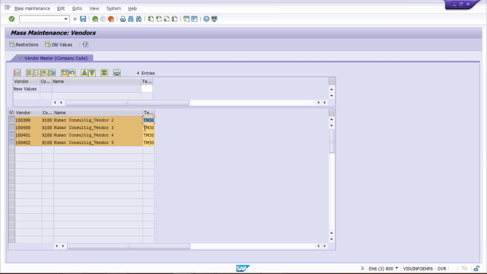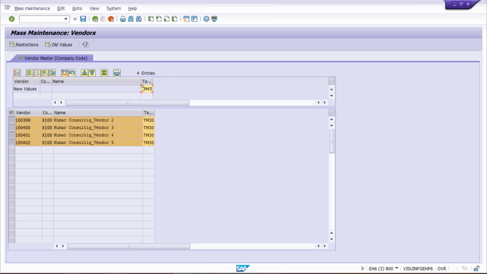Now since we are having, let's suppose, 4,000 vendors, if you make changes one by one, it will take lots of time, right? So that is why we are having this option, in the sense within a minute or two, we are going to make these changes against all 4,000 vendors or 400 vendors or whichever vendors are there. So here we are having TM30. Now this TM30 is supposed to be replaced by what? Here we have to give TM45. It means all this TM30 is going to be replaced by TM45, right?